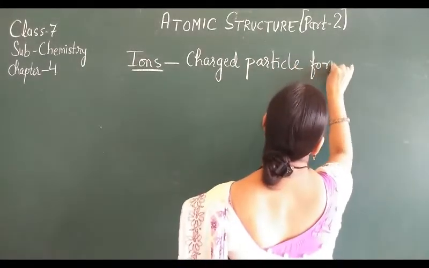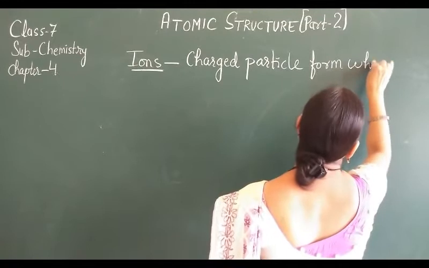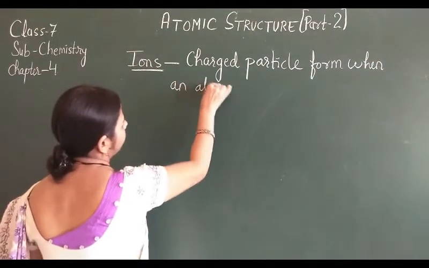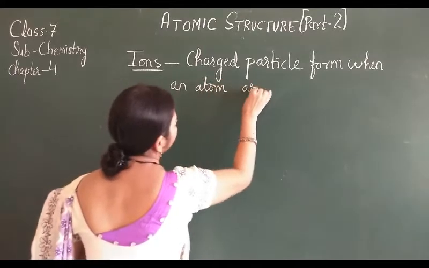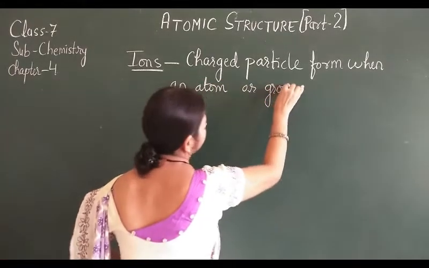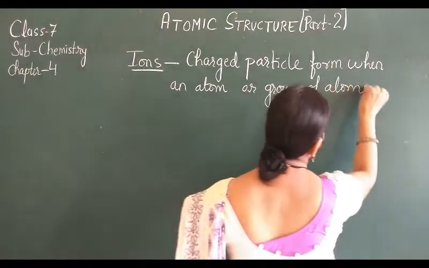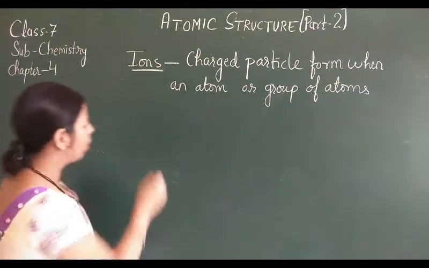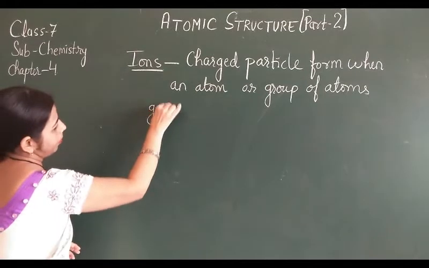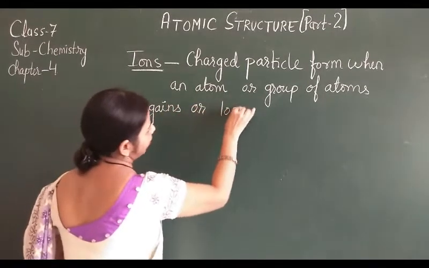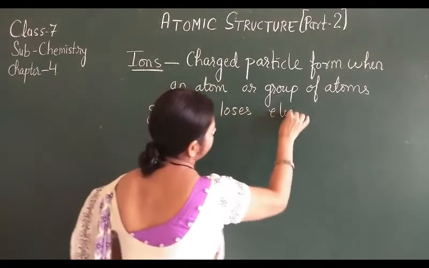formed when an atom or group of atoms gains or loses electrons.